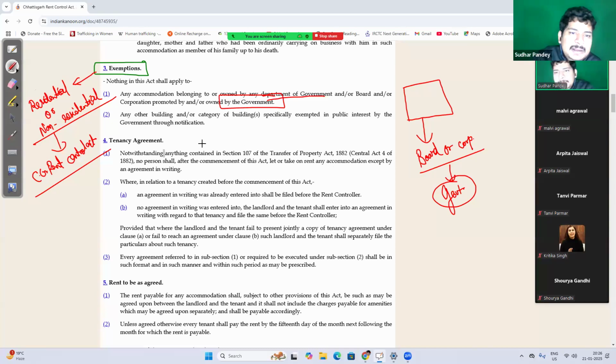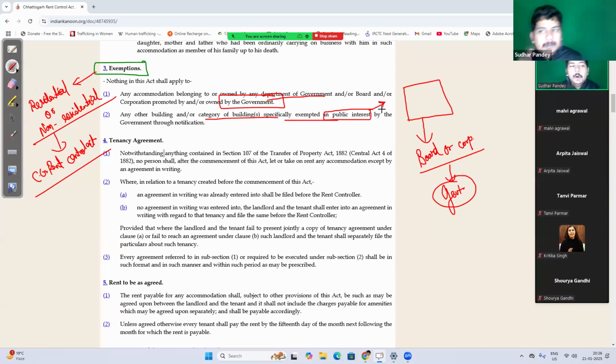Secondly, any other building or the category of building specifically exempted in public interest. ये word याद रखना, public interest बहुत important है. छत्तीसगढ़ रेंट कंट्रोल एक्ट में एक क्वेश्चन ये भी बनता है एग्जाम्पशन में, कि any other building specifically exempted in like educational purpose, social purpose, cultural purpose, public interest.